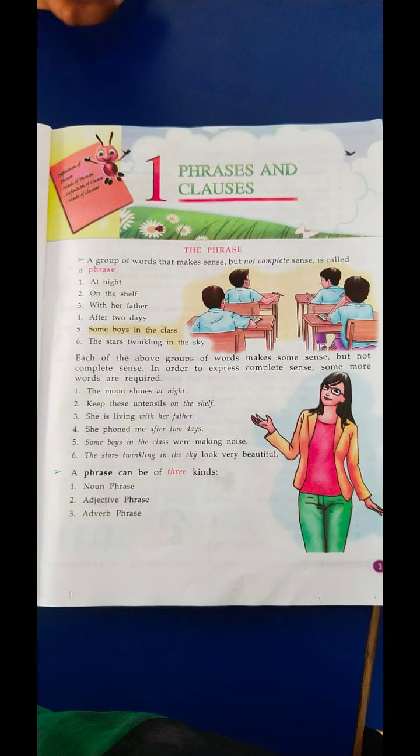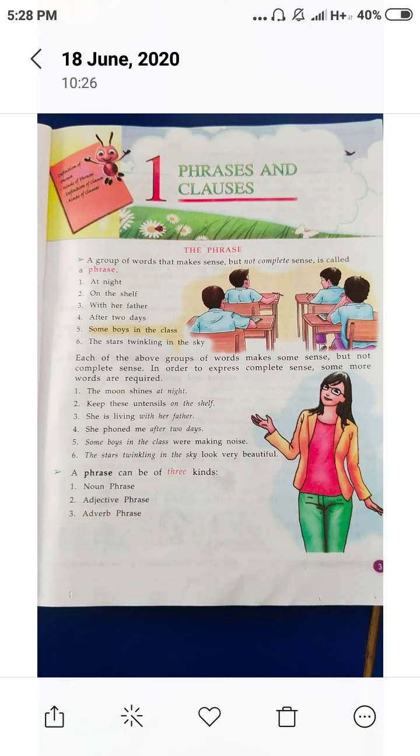Now see the fifth example. Some boys in the class were making noise. Now it became a sentence. Now it became a complete meaning and it is a sentence. But "some boys in the class" alone, these words have no complete meaning. So it is a phrase.